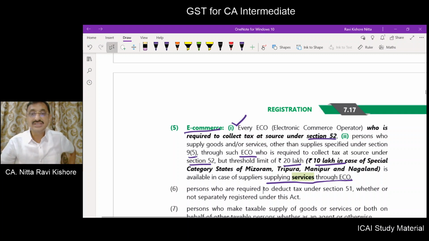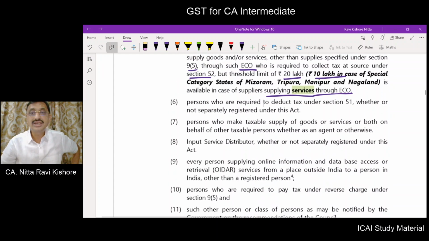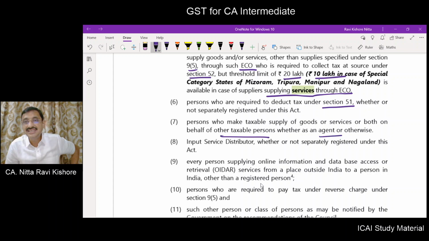Okay, persons who are required to deduct tax under section 51, you should compulsorily get registration. Persons who make taxable supply of goods or services on behalf of other taxable persons as an agent or otherwise, so you are liable to pay tax on behalf of another person. Input service distributor, registration is a must.